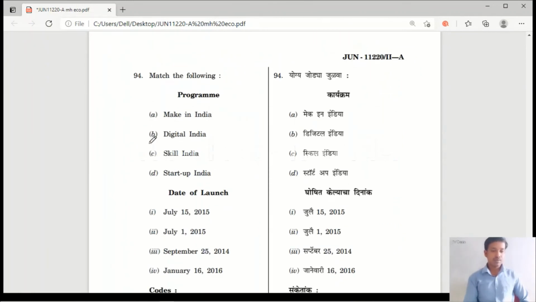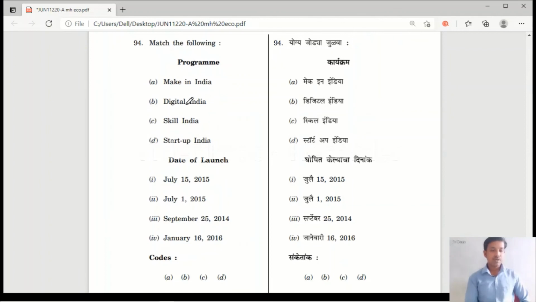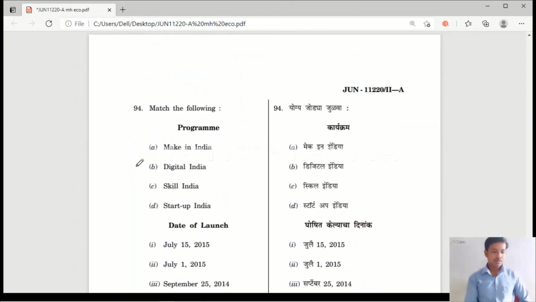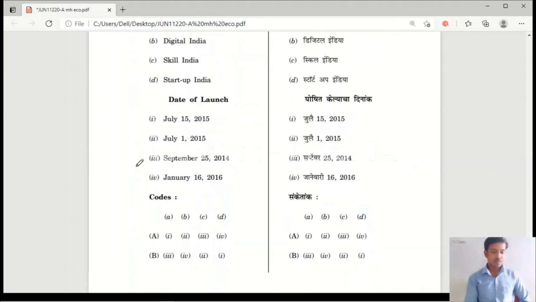Question number 94. Match the following: Make in India, Digital India, Skill India, Startup. Here the right answer is option C.